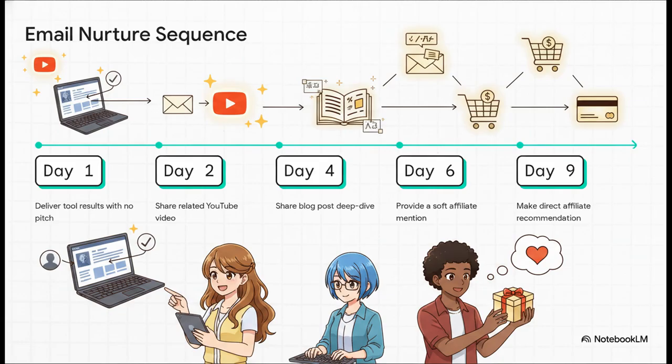But listen, you don't just paste some links and cross your fingers. No way. You drive these affiliate sales through a highly automated 5-email nurture sequence. Here's how it flows. A subscriber enters through your free tool. Day 1, you deliver those tool results. Day 2, you send them back to your YouTube video, which boosts your watch time. Day 4, you point them to the blog deep dive, getting those display ad hits. Day 6 is a soft affiliate mention. And finally, Day 9, a direct product recommendation. You're smoothly cycling them through your entire content core, building massive trust and driving conversions systematically.